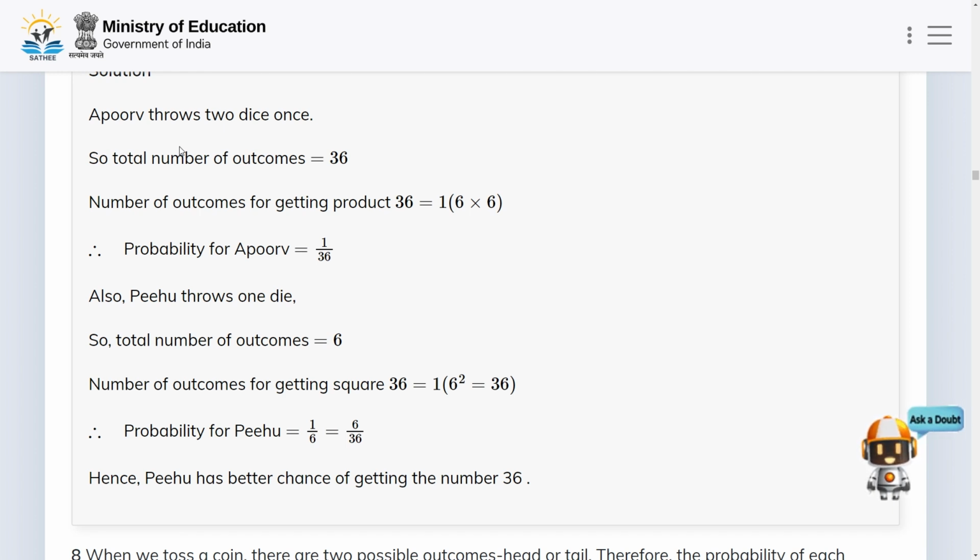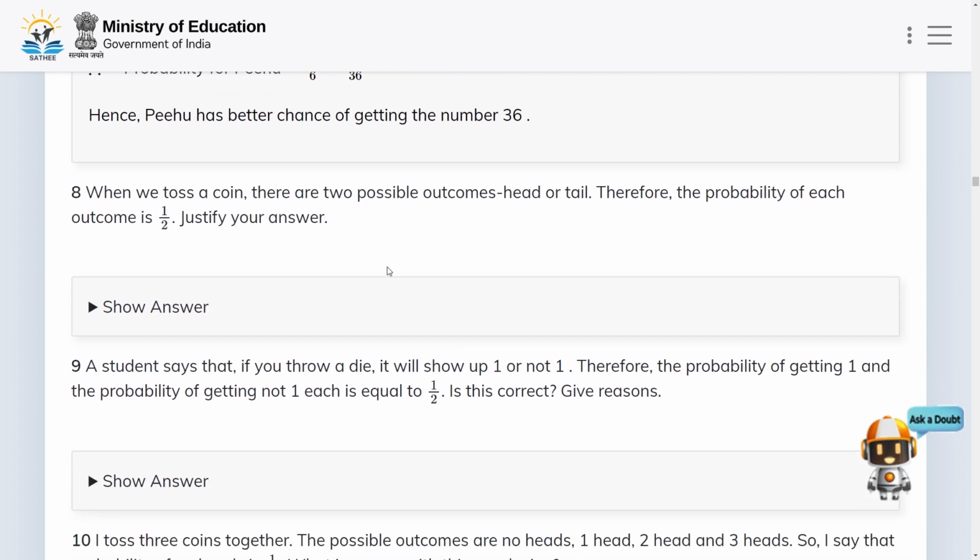And that can be written as 6 by 36. So hence Pu has a better chance of getting the number 36. Pu has a greater chance than Apurv of getting the number 36 by squaring. So now let us move to the next problem.